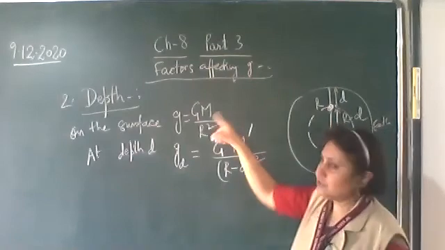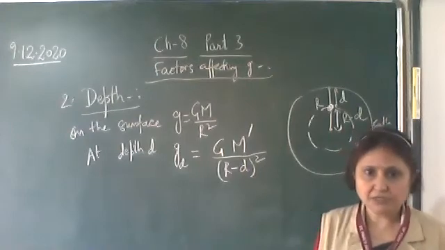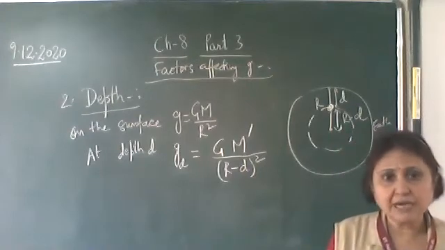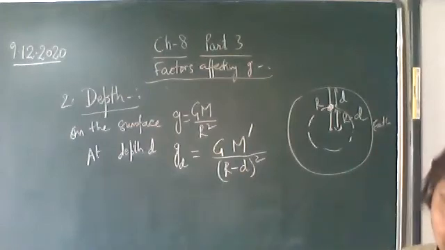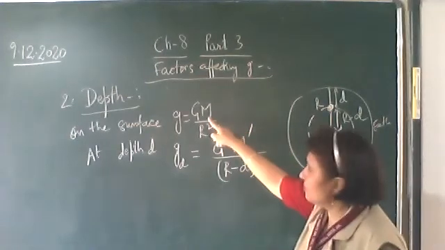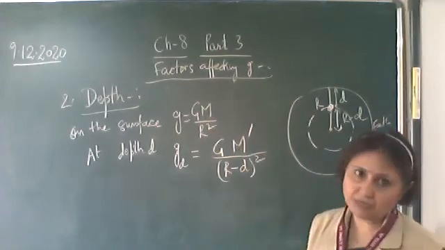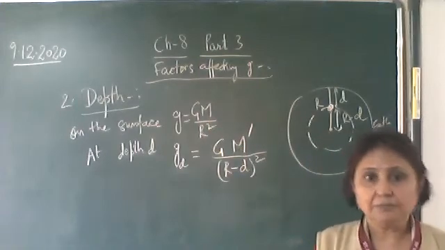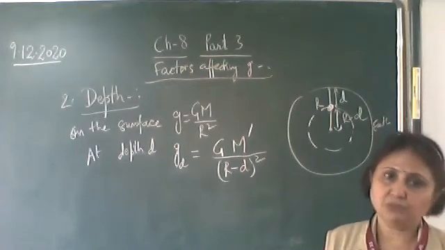So this mass of the earth, we have to bring it in some constant term. Just now we have discussed that the density of the earth is assumed to be constant. So here also we will convert this M dash in terms of density, because the density of the earth we assume to be constant.